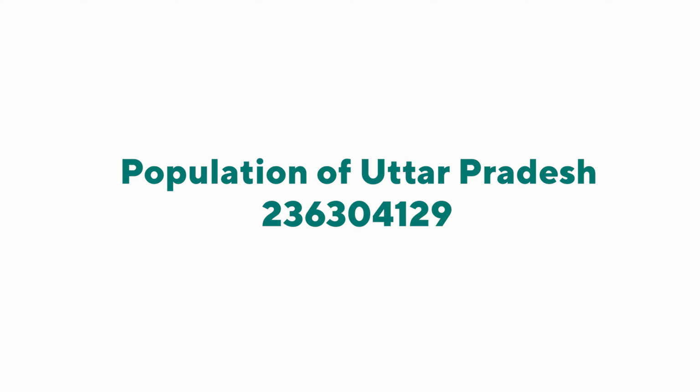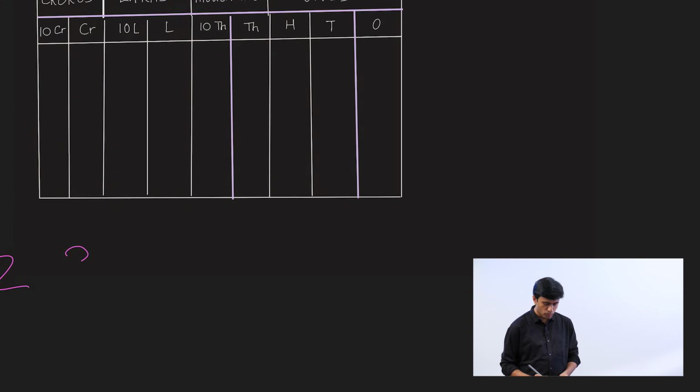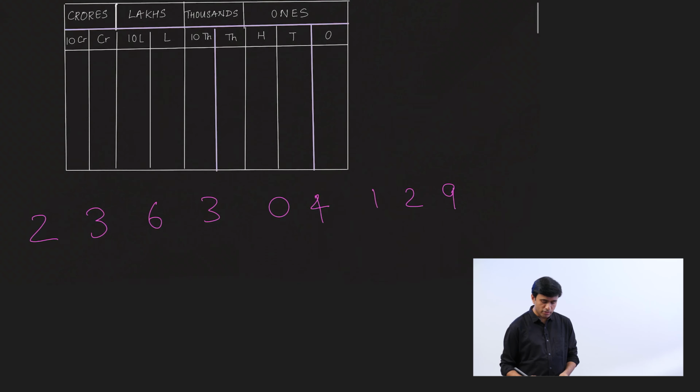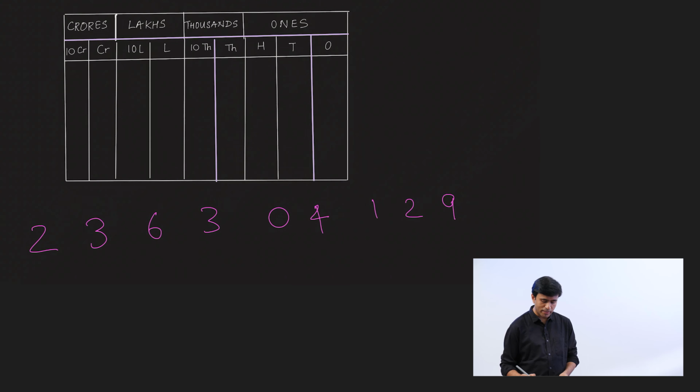Now that you've seen the place value charts in both the systems, let's try to read that big number, the population of Uttar Pradesh. First, we are going to read the number using the Indian system. Let's write the number. It is 236304129. The first thing to do is to place all the digits in its place value house.